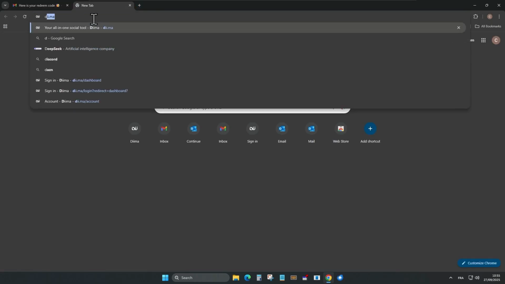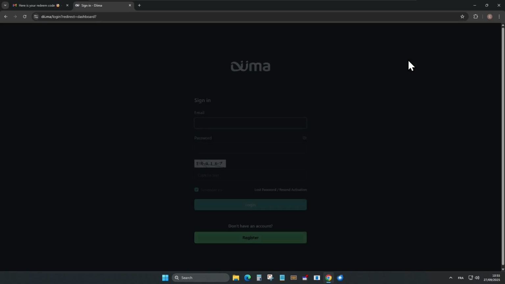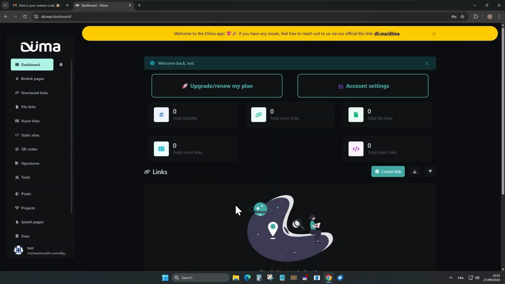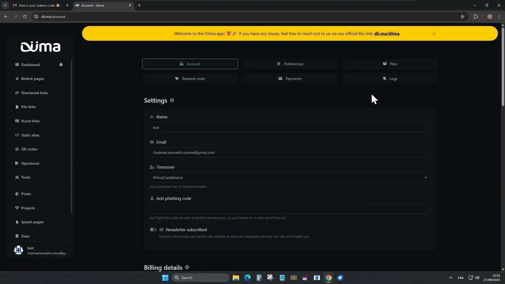Step 3. Go to Diima. Step 4. Log into your account. Step 5. Click on the Account Settings button. Step 6. Click on Redeem Code.